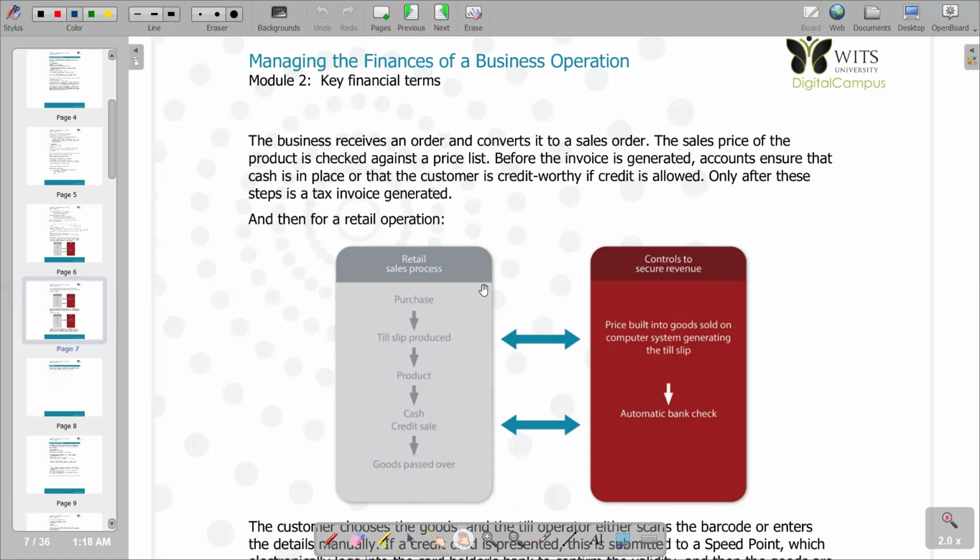So under the internal control measures, we have the issue of generation of till slips, and we see that the prices of the goods are in the computer system. And obviously, the computer has to check the price of the good. Obviously, it's maybe through scanning. And then also, we have the issue of automatic bank check, obviously, depending on the mode of payment that is being used by the customers.